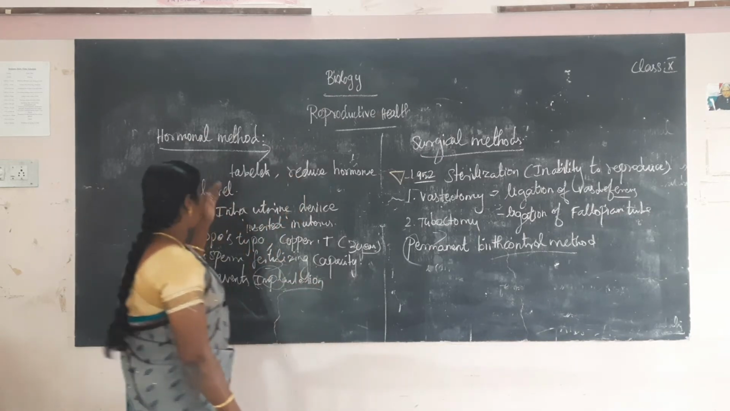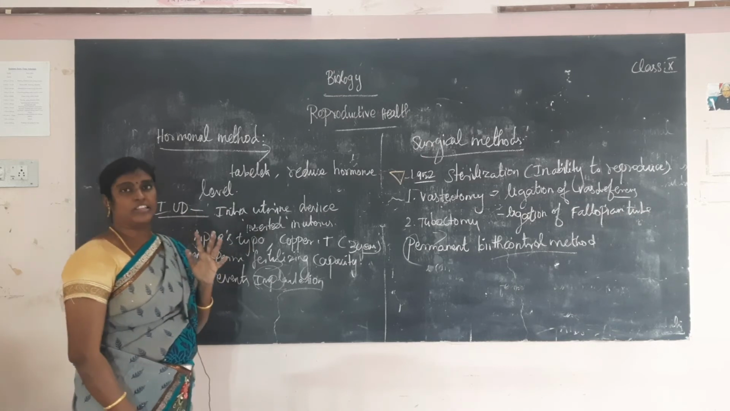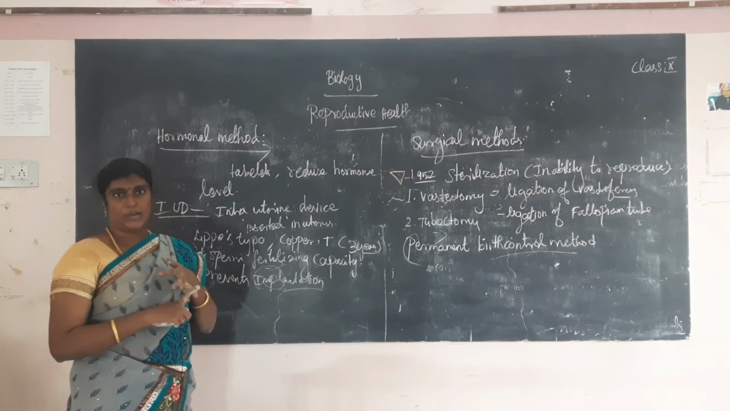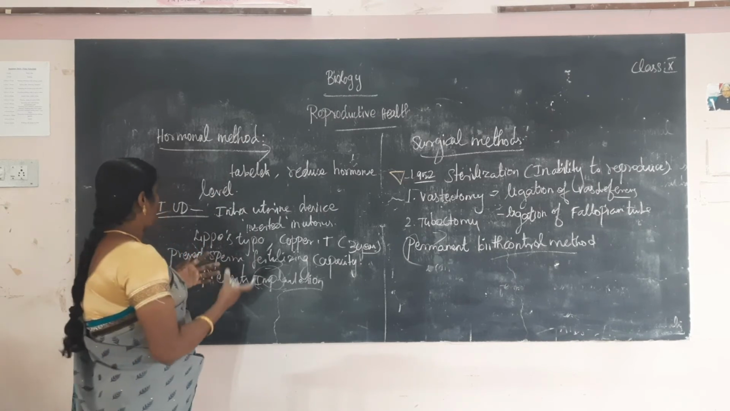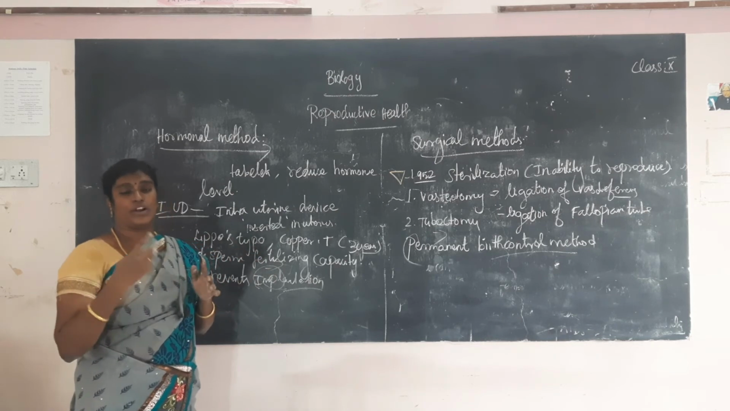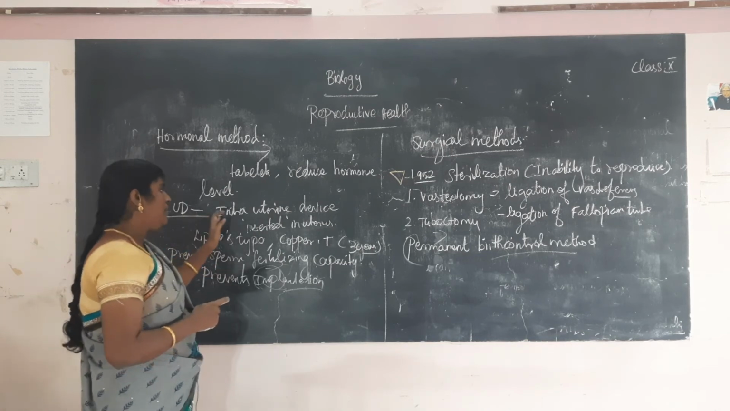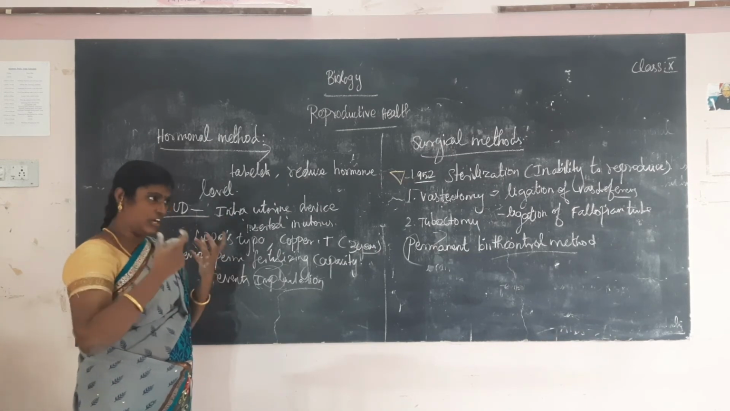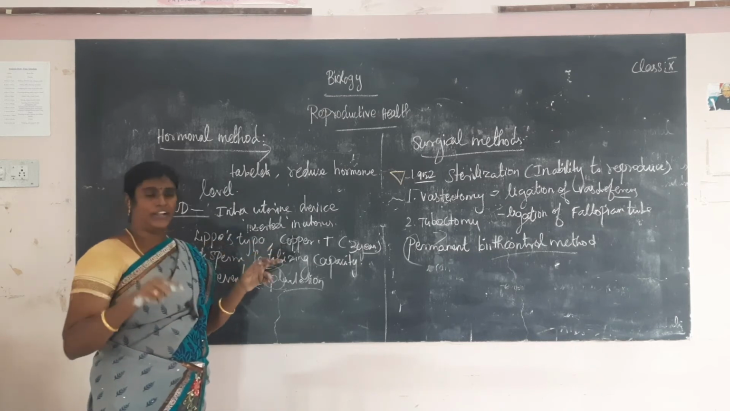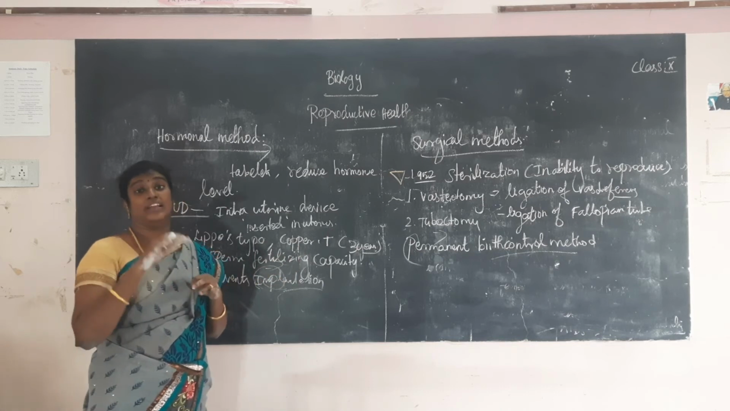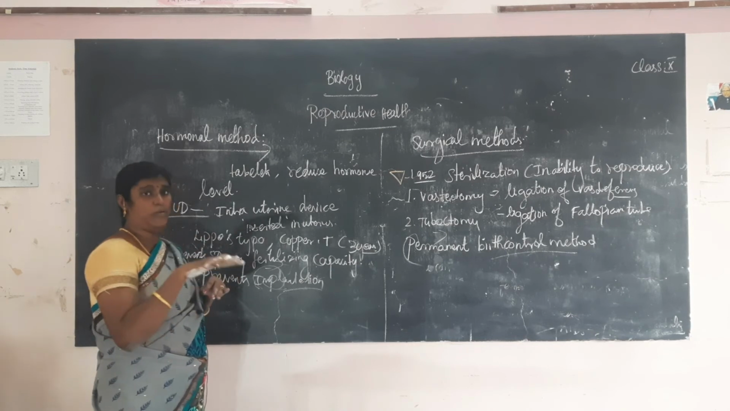So first, what are the contraceptive methods? First, barrier methods: condom and cervical cup. Second, hormonal methods: we use tablets that reduce the hormone level. Third, IUD, intrauterine devices. The intrauterine device is directly inserted in the uterus. The first type is Lippes loop, another is copper T. They can remain a maximum of 3 years.